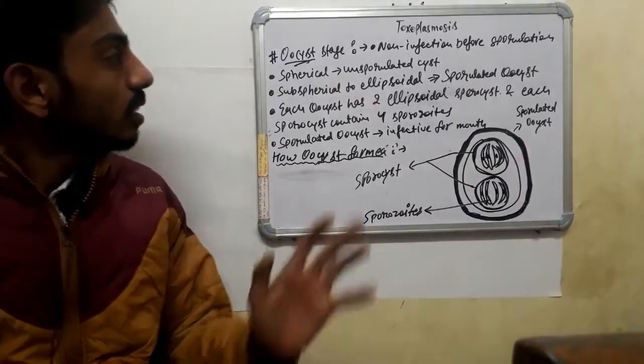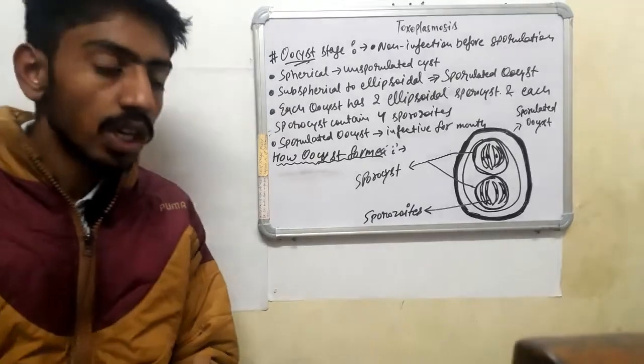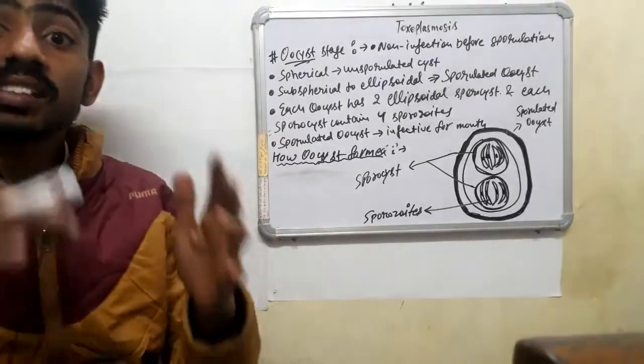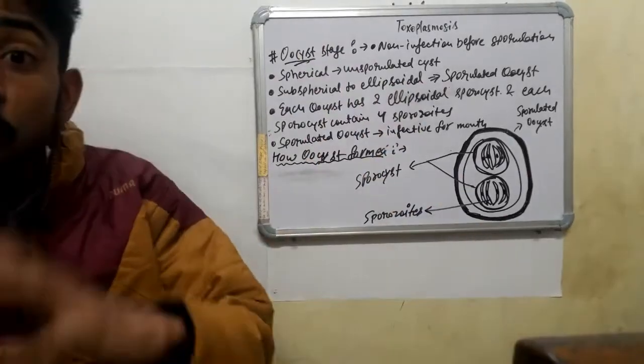Alright guys, our next stage is the oocyst stage. I told you that the oocyst stage is the sexual stage, and this is the non-infectious stage before sporulation.